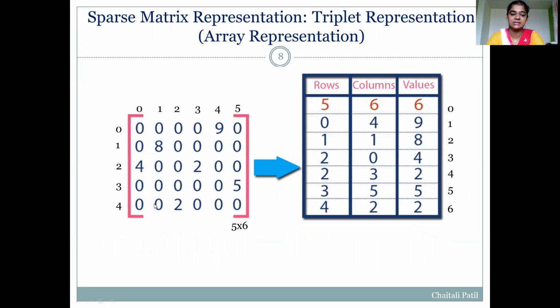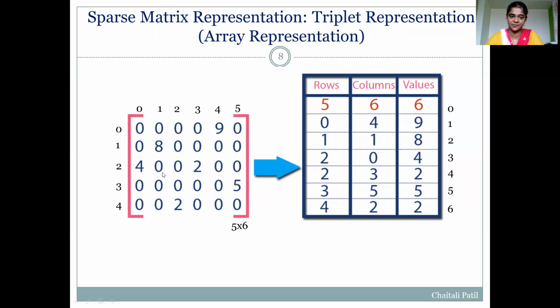Consider one more simple sparse matrix. The size of this matrix is 5 by 6. There are 5 rows starting from row number 0 to 4, and 6 columns starting from column number 0 to 5. So the size of this matrix is 5 by 6.